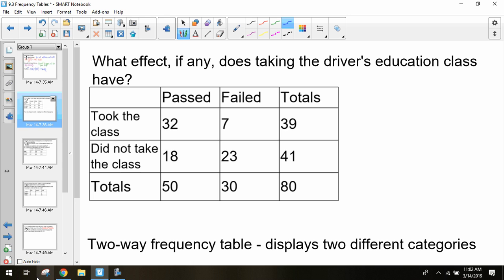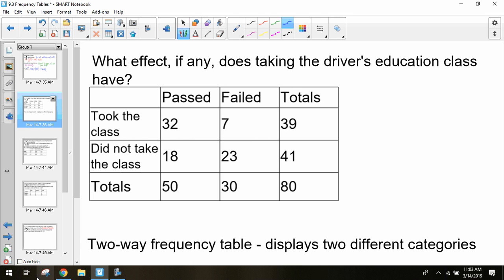But people who did not take the class, we had 18 passed and 23 failed. So we had more people passing, or a better ratio of passing, in the people who took the class compared to the people who did not take the class. So just from this table, we can make some quick inferences about taking that class should be better for you for passing. Should be. Doesn't necessarily mean it always is. Sometimes you might get those students who take the class and fail. But it should be better for you in this case.